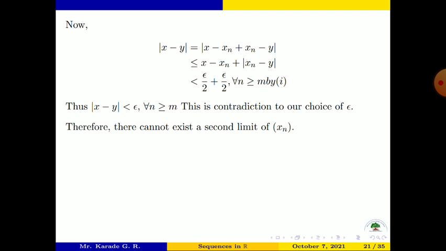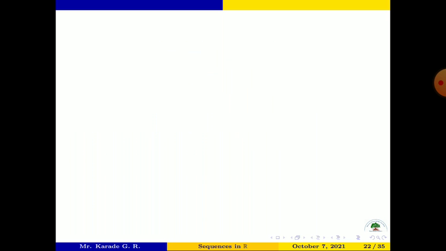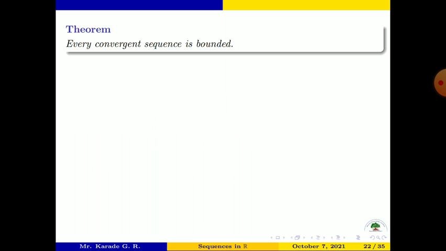Therefore whenever we say that the sequence xn has two limits x and y, these two limits must be one and the same. Therefore the limit of xn is unique. If the limit of xn exists, then it is unique, hence the proof. So this is the end of this theorem. Let us go to the next theorem.